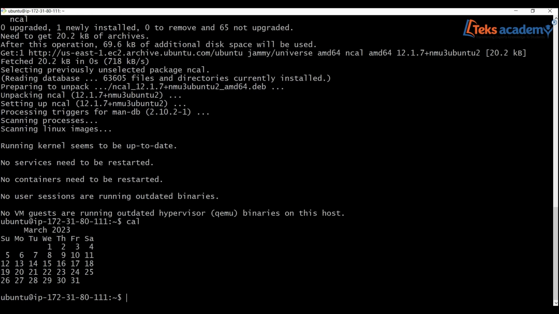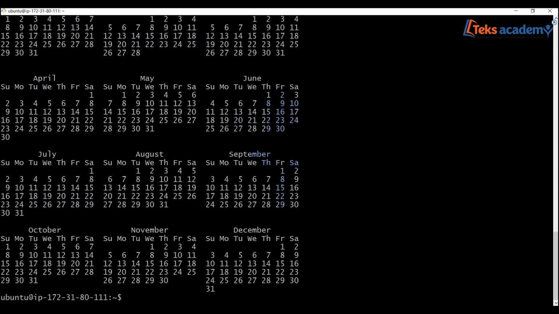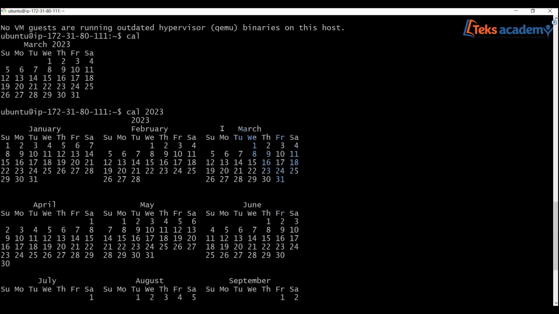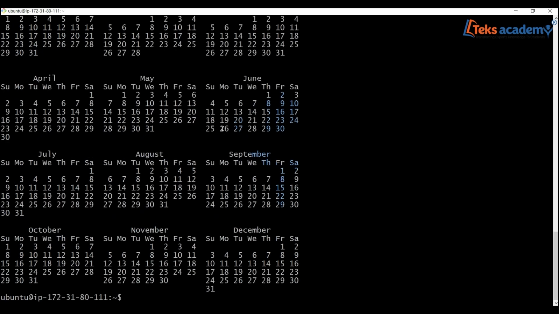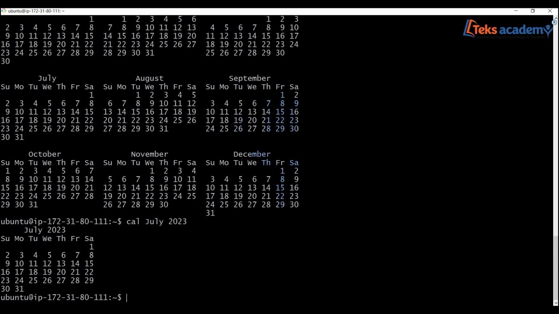Now if I want to see the calendar for a specific year, 2023, it is going to display all the 12 months of the year 2023. If I want to see the calendar of a specific month, like if I say July 2023, it is going to display July 2023.